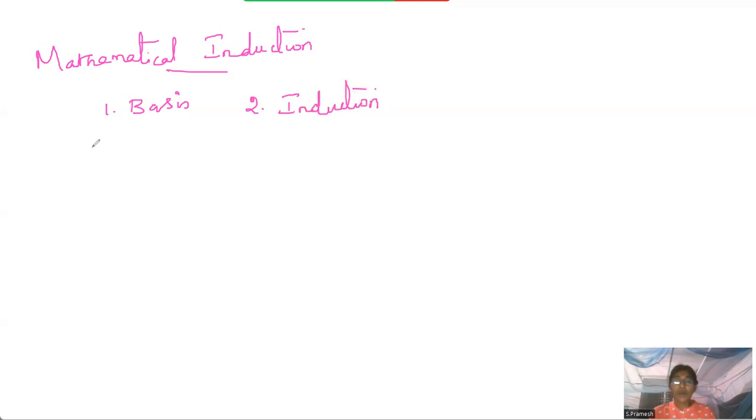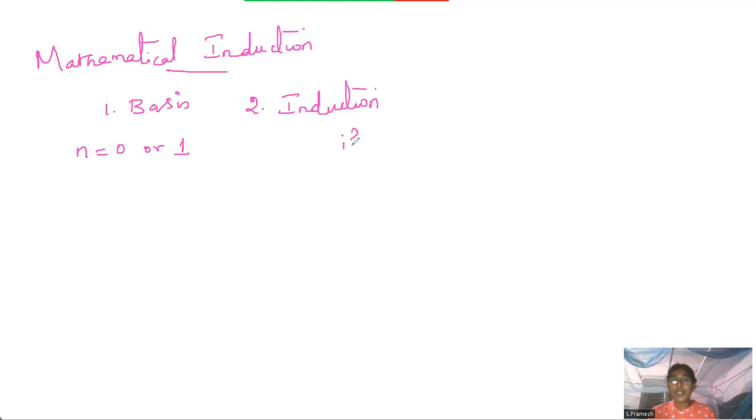The basis you have to take as a very small value. Let's take the assumption n is equal to 0 or 1. You take a statement, apply these values, and check whether the statement is true or false. Okay, how to prove it actually? For this, induction is how we can solve it. For values greater than your basis value, you have to apply and check whether the statement is true.